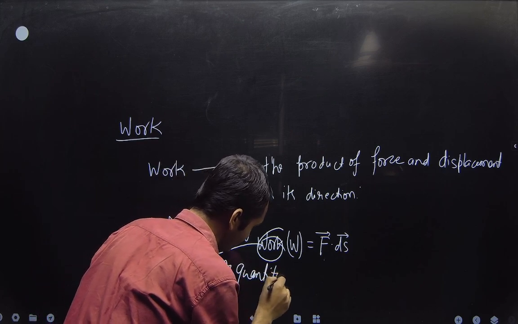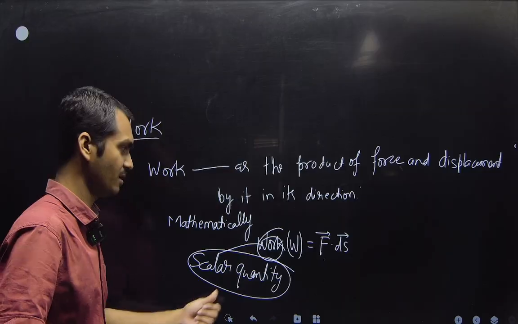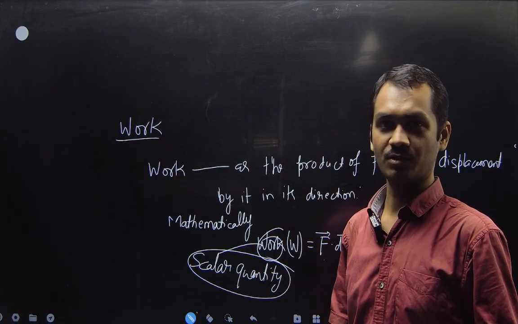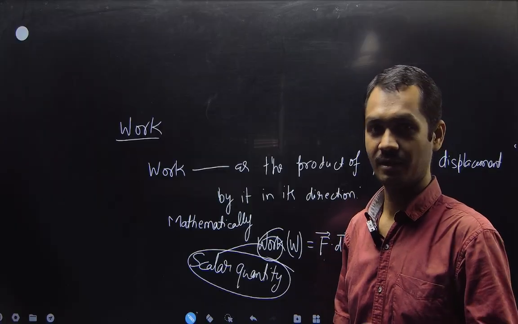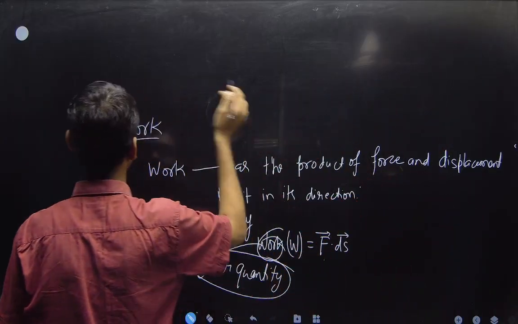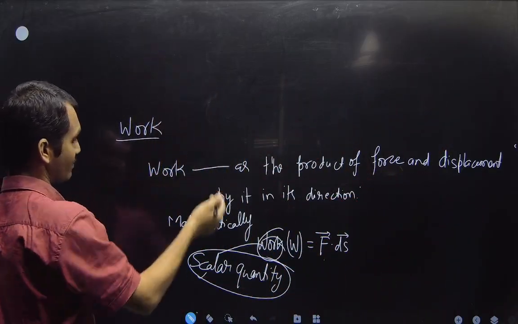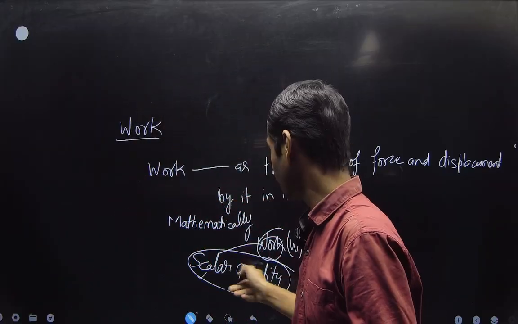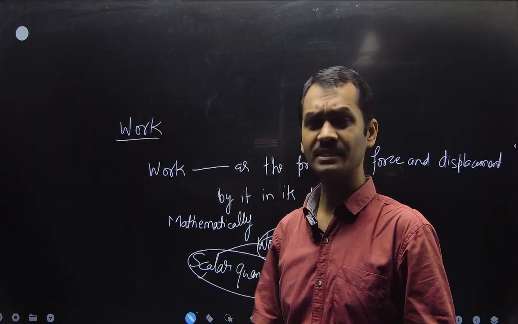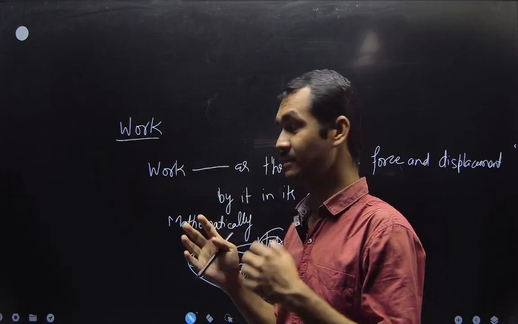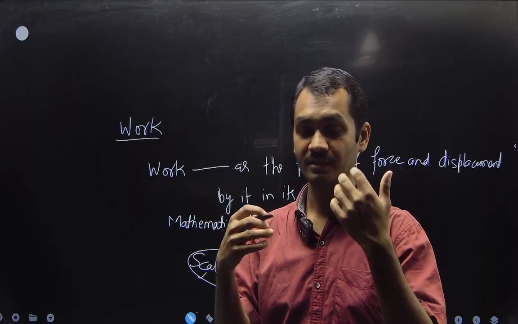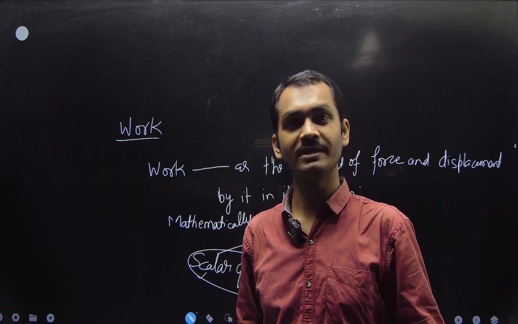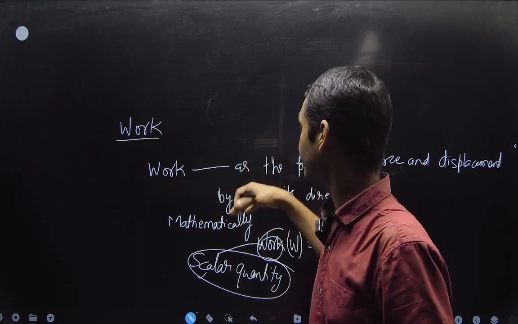Remember, that is very important for competitive exams. Most of the time in an MCQ you will find the question: which quantity is a scalar quantity? Here we write the three types: work, energy and power. Any type of energy is a scalar quantity because work is a scalar quantity. What is the relation between energy and work? The capability of doing work is energy. It will be stored in the form of energy, and that will be discussed in the next topic.